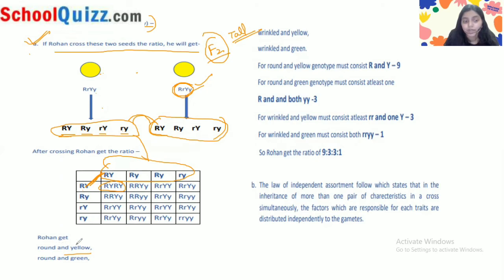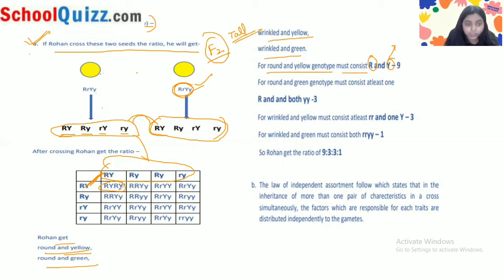So we know that Rohan gets round and yellow seed, round and green seed, wrinkled and yellow seed, and wrinkled and green seed. Now we have to tell the ratio of these. For round and yellow, the genotype must consist of capital R and capital Y. These are the dominant traits.